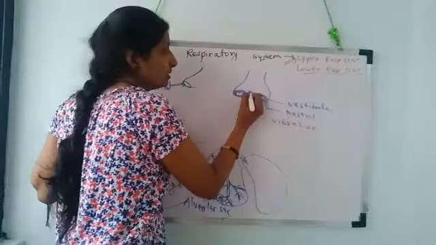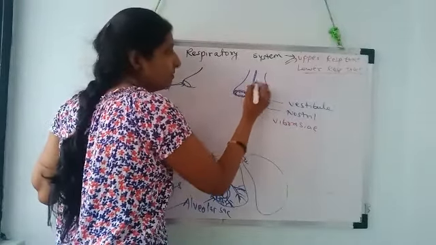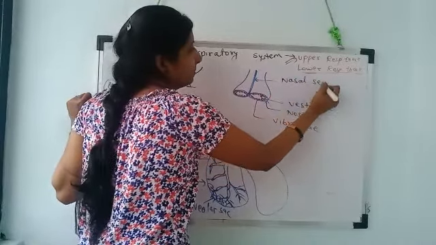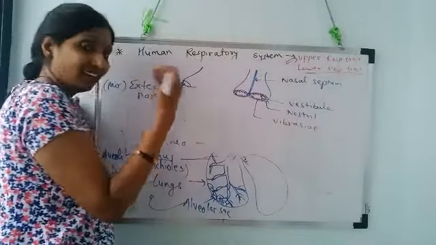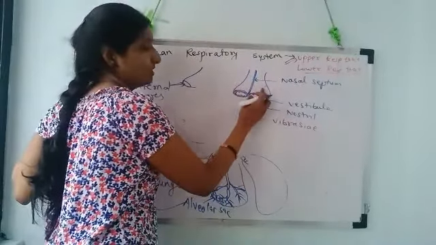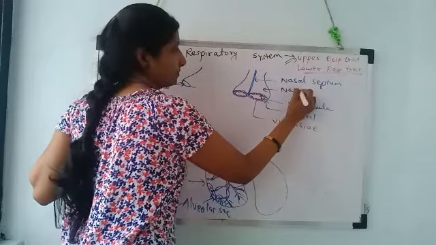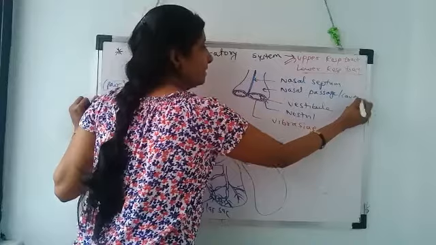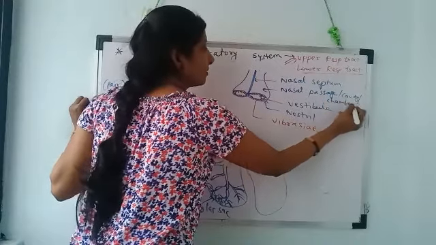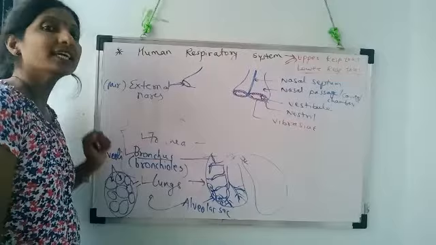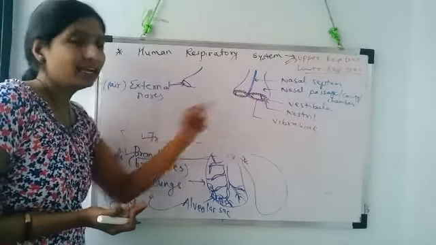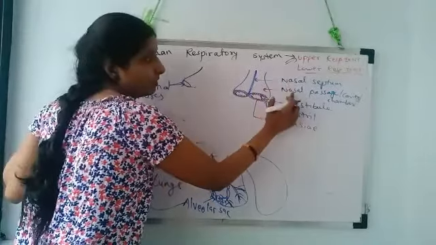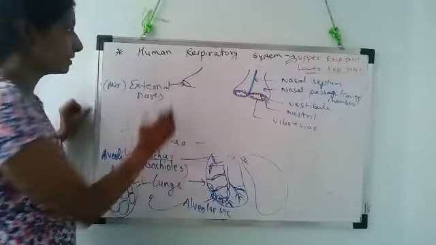Now, the nose is medially separated by the nasal septum, which is made up of cartilage, and divides the nose internally into the nasal passage or nasal cavity or nasal chamber. So the nasal chamber is divided into two parts, right and left. Is it understandable? Okay. Here, the nasal septum, nasal passage, nasal cavity or chamber. I will show it here now.